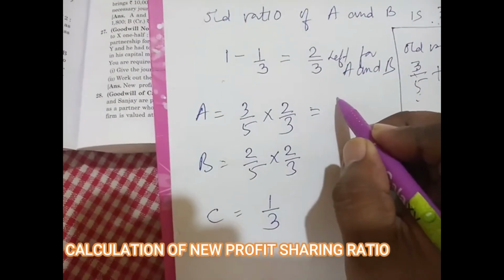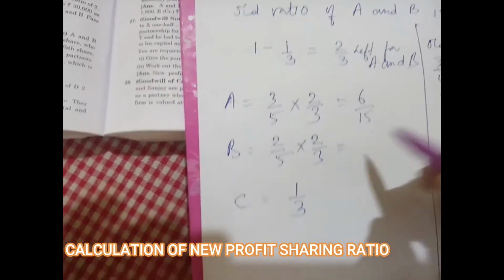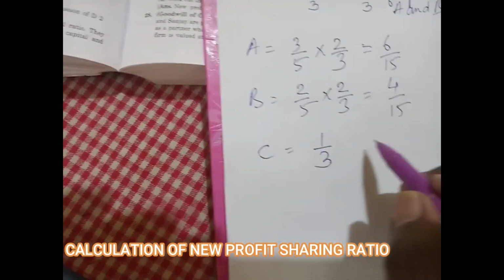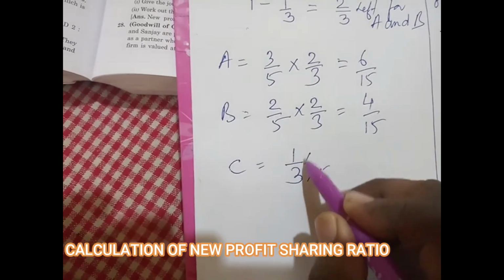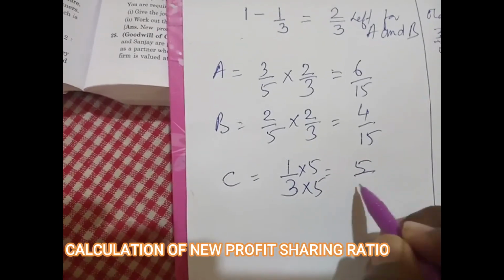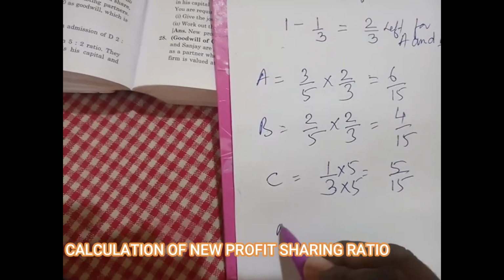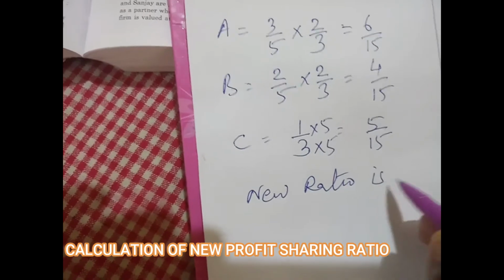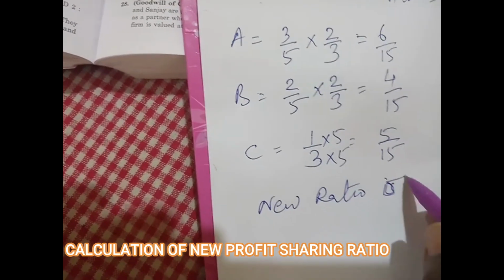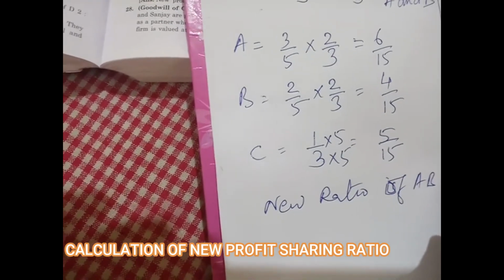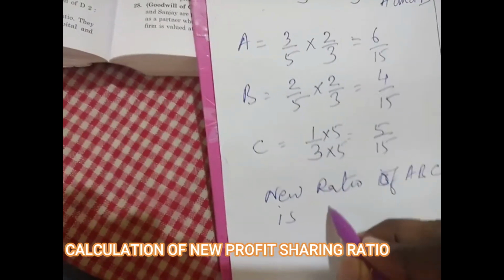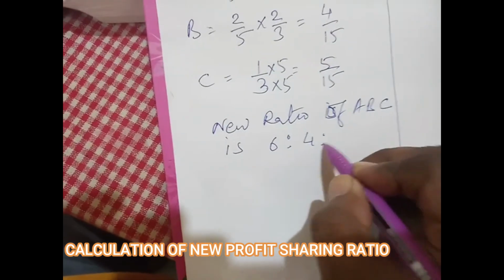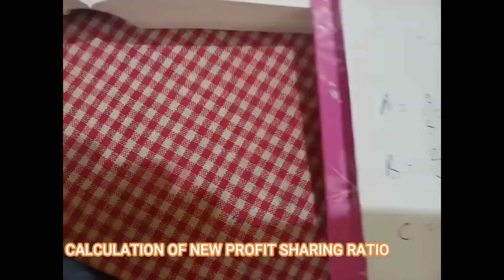So 3 twos are 6, 5 threes are 15. 2 twos are 4, 5 threes are 15. And 1/3 also we can make it 15 by multiplying by 5, so 5/15. So the new ratio of A, B and C is 6:4:5.